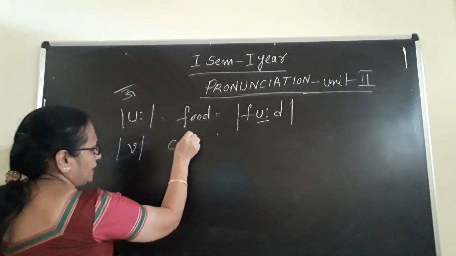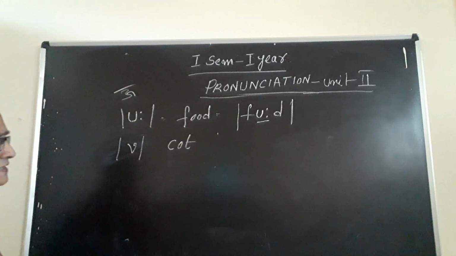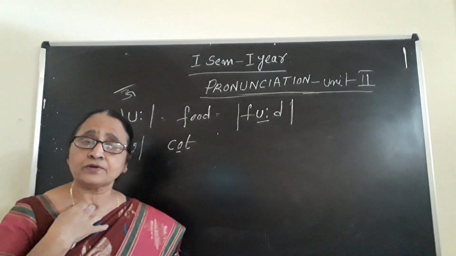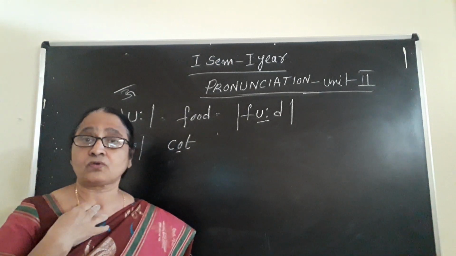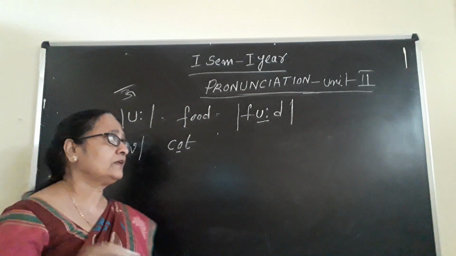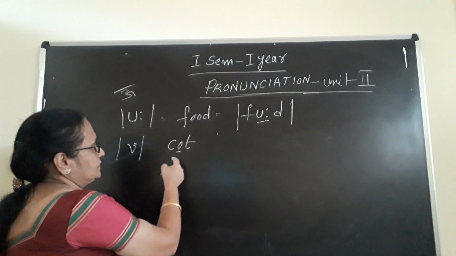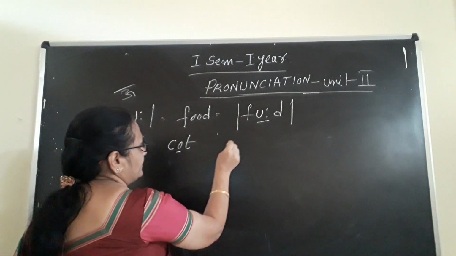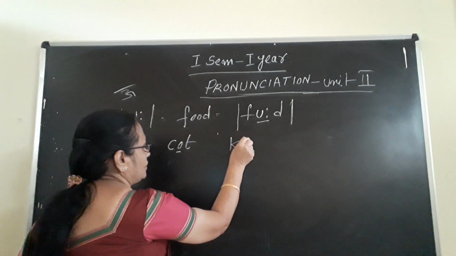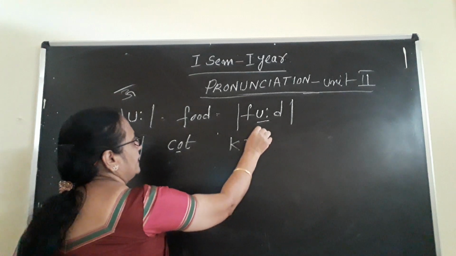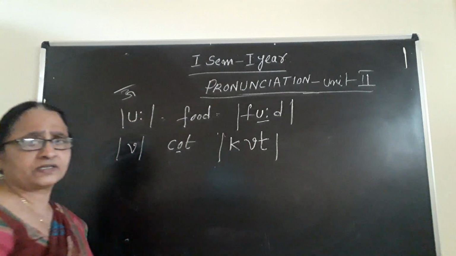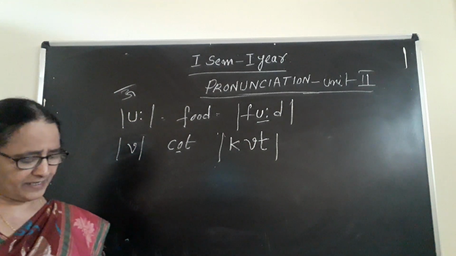In English, C-O-T, cot. What sound is coming here in the vowel? Ko. You have to bring the sound from here. Cot. From here, this side. You spell it, so you will understand the difference. Cot. So C is for K. Transcription I am writing for ko. Then after ko, T is as usual a consonant. So cot. Did you understand?